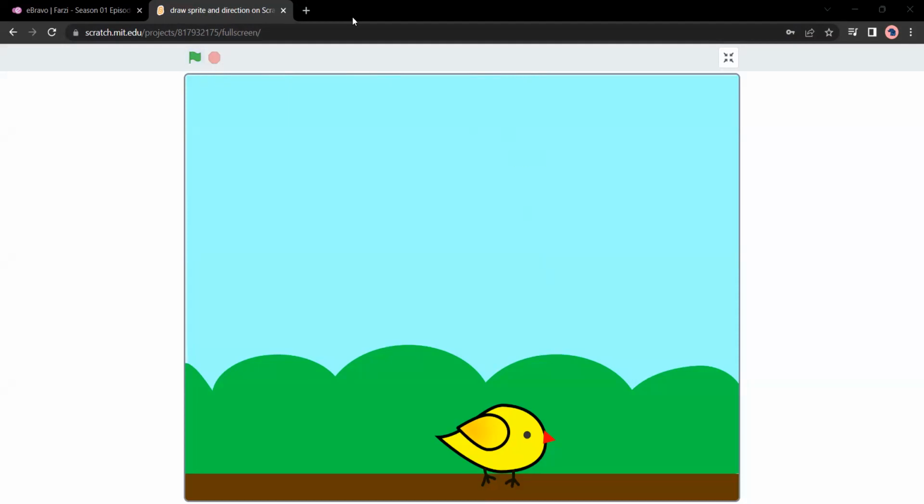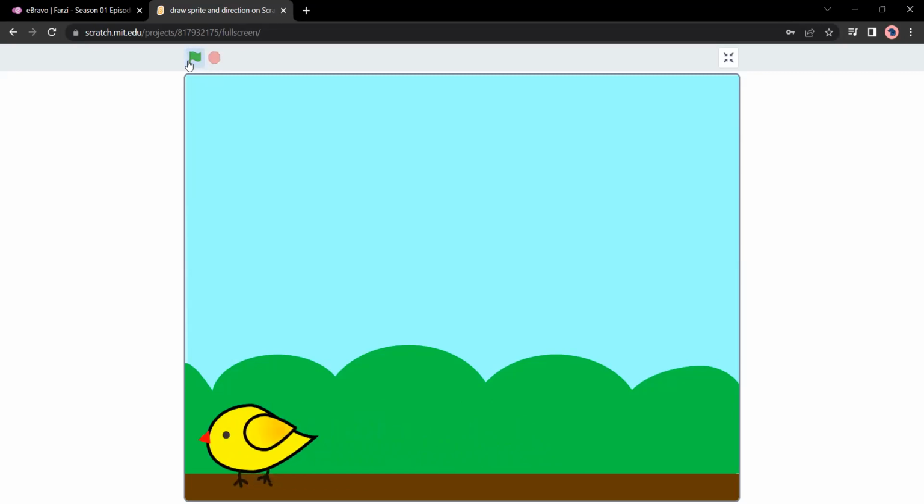Yes. Okay, so Mina, when we click on the green flag and press the left arrow key, this bird goes to the left, and when we press the right arrow key, this bird goes to the right. Okay, right and left. Can you see this? Yes. It is moving now because its furs are moving and its legs are moving.